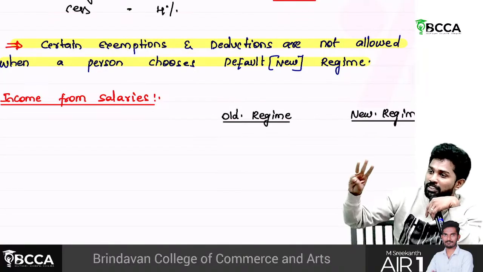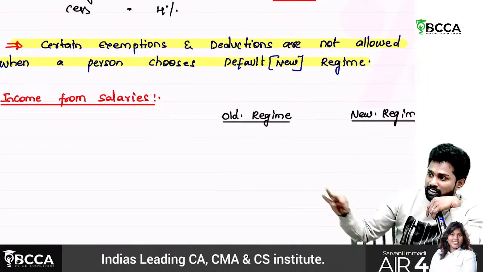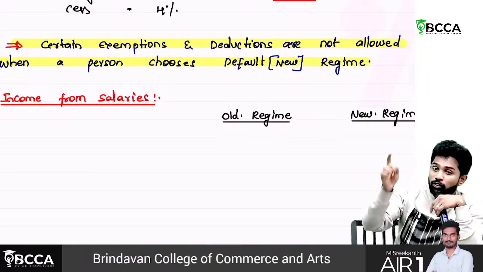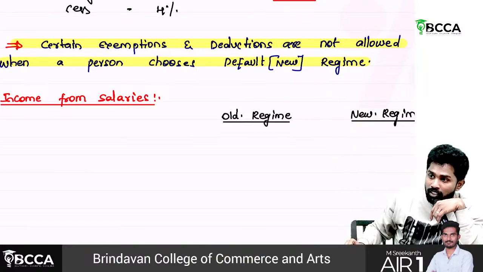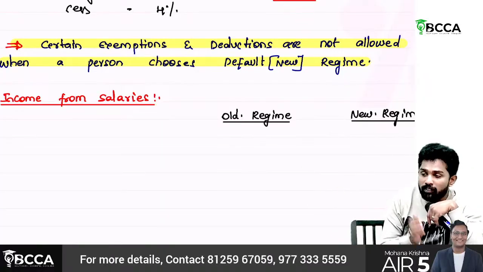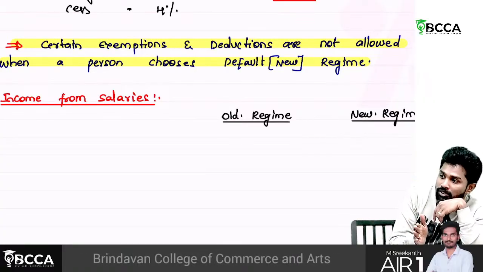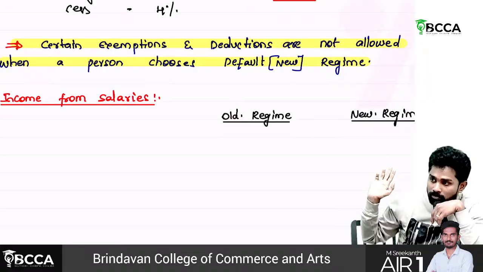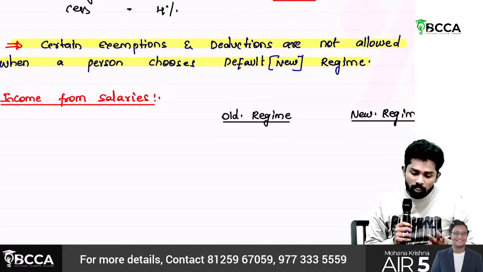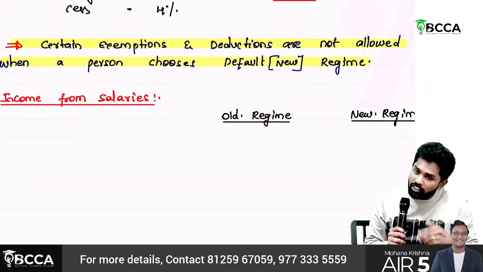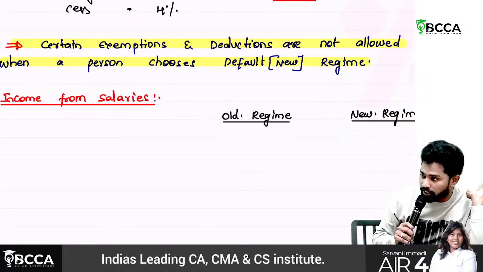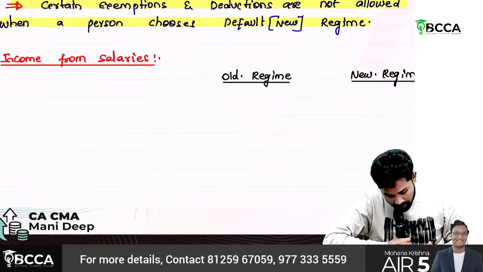At last we'll find out gross salary. From there, gross salary has 3 deductions: standard deduction, professional tax, entertainment allowance. Okay, that is the basic salary chapter. Now, HRA has an exemption, and gratuity and pension related items have exemptions. We'll quickly list whether those exemptions are available in the new regime or not. If we don't mention some items, simply understand that they have no impact, whether old regime or new regime. First, we'll start with HRA.